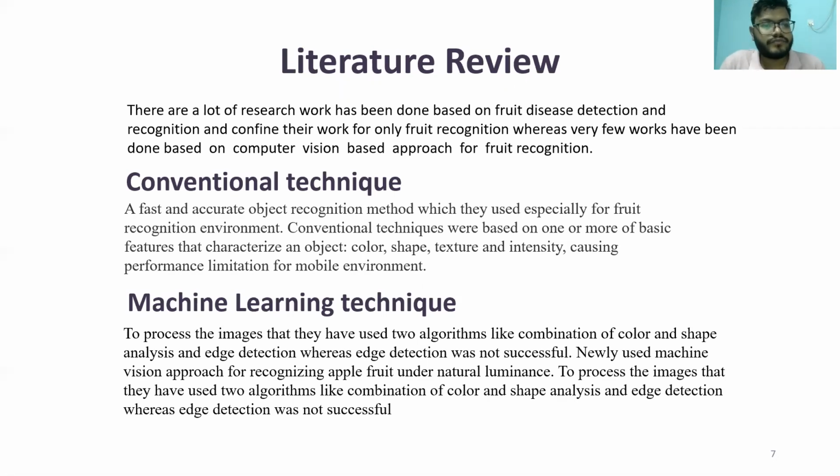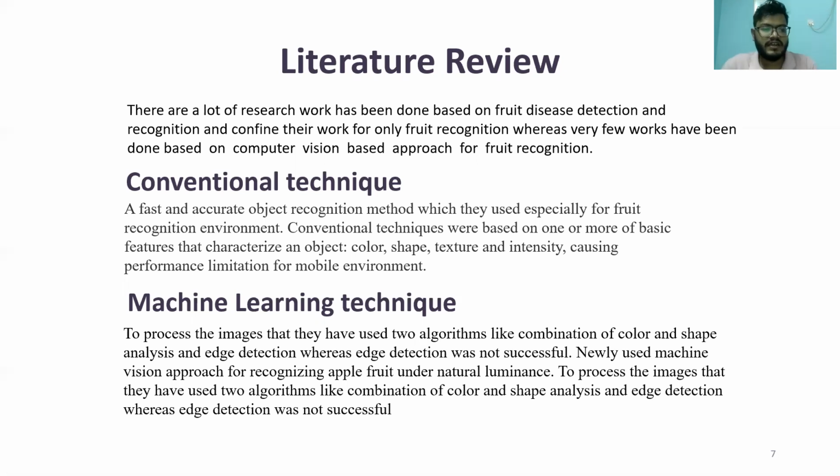For the literature review, there has been a lot of research work on fruit disease detection and recognition that confined their work to only fruit recognition, whereas very few works have been done based on a computer vision based approach for fruit recognition.